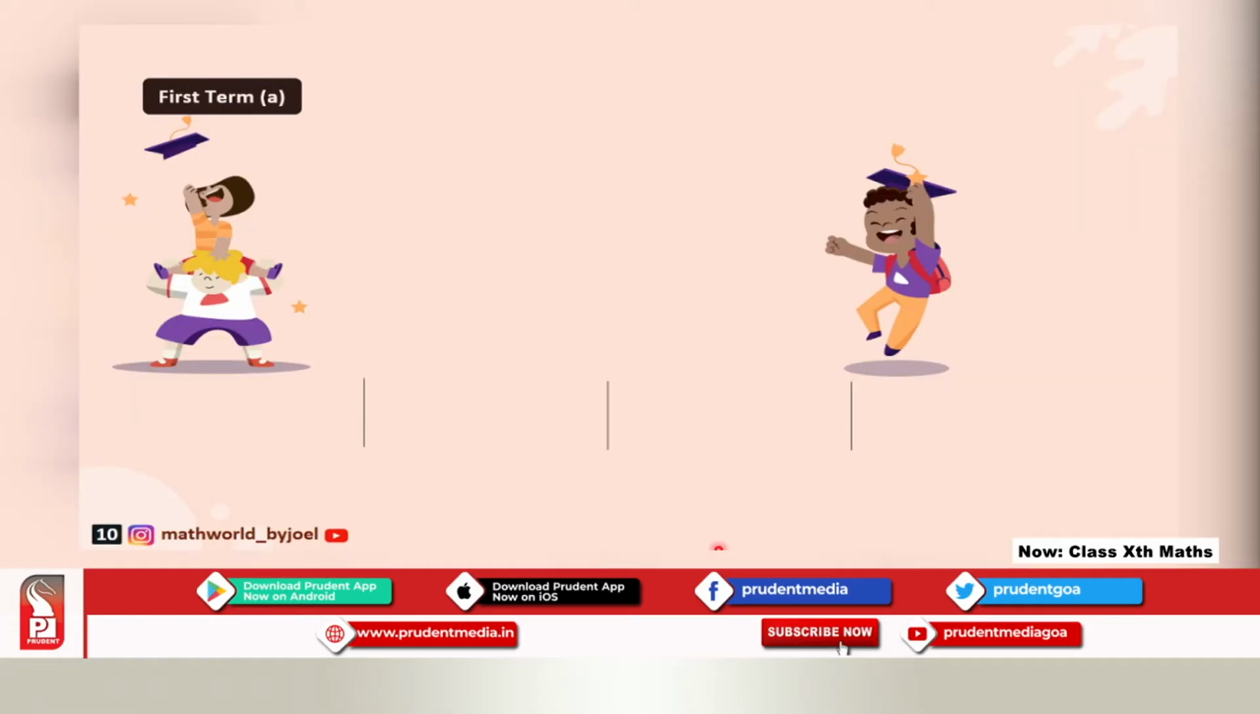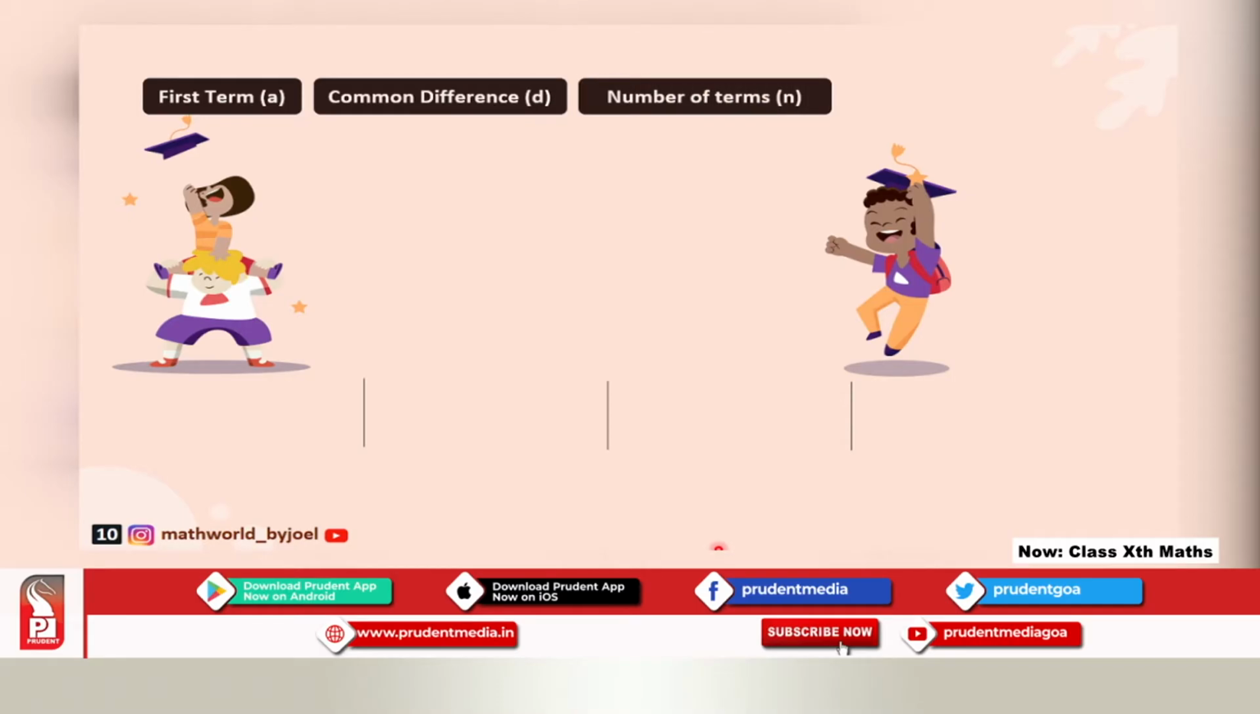In the previous class we learned about something called the first term. In that entire sequence, the first number that you get is the first term, denoted by a. Common difference is nothing but, in the entire series, you take the second term minus the first term and you get the common difference. It is common because it remains constant throughout.